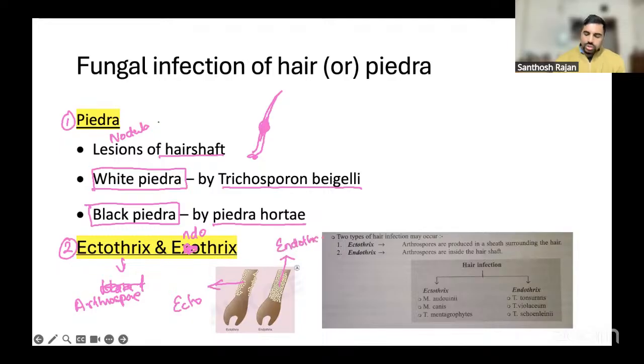So these arthrospores are formed by, if it's ectothrix, audouinii, canis and mentagrophytes. Okay, audouinii, canis and mentagrophytes. For endothrix, you have tonsurans, violaceum, soudanense. Okay, endothrix: soudanense, violaceum, tonsurans. That's it. This will be inside. That's all. This much only.